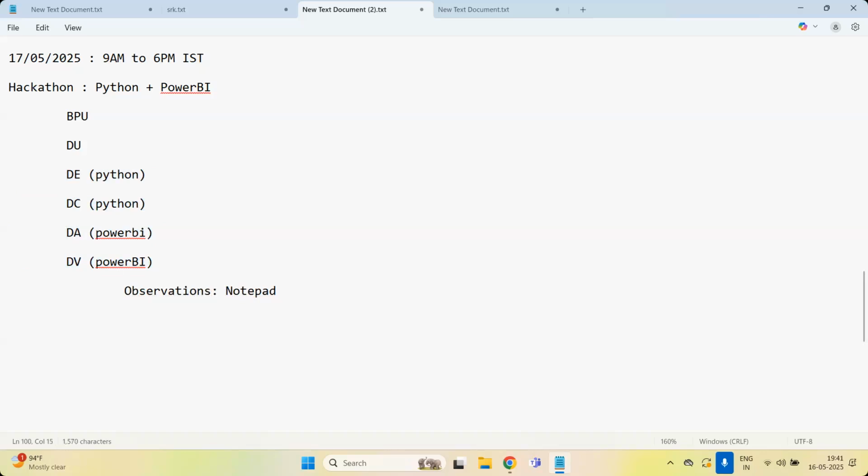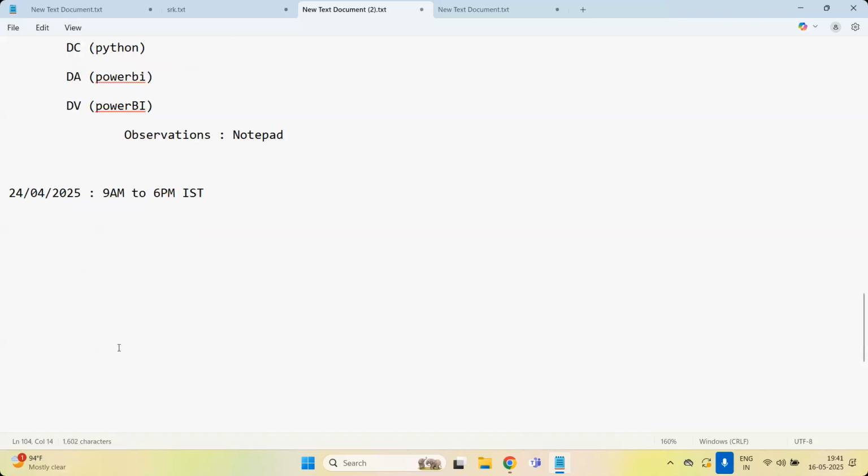Most importantly, next we are going to have another hackathon on the 24th, next Saturday. This is also from 9 a.m. to 6 p.m. IST, the same timing. And this is more important, because this hackathon is going to be exclusive on Power BI. Only Power BI. You have to do the entire data cleaning, data exploration, everything in Power BI only.